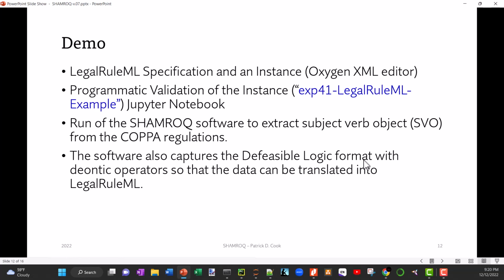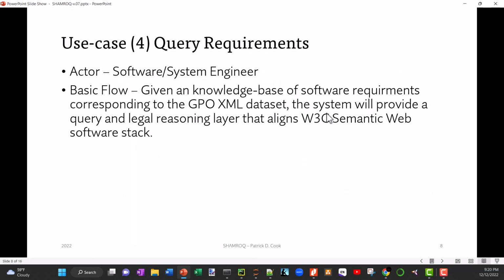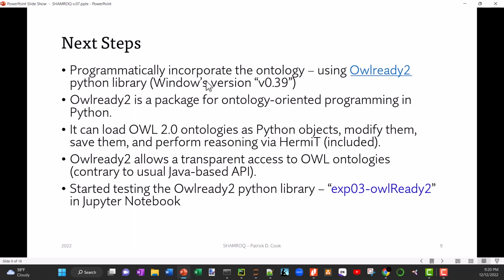And by showing an instance of legal rule XML, now the task just becomes being able to use Python to create an XML document that follows that structure of legal rule XML. Next steps, again, as a reminder, we're looking to incorporate the ontology. I showed the Python example of me at least looking at the library already. I'm using version 3.9.39.